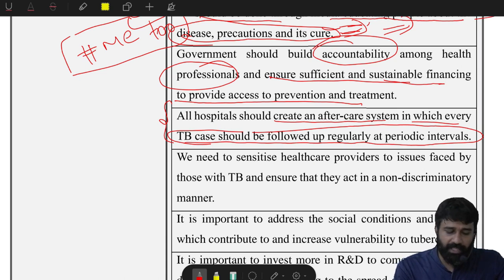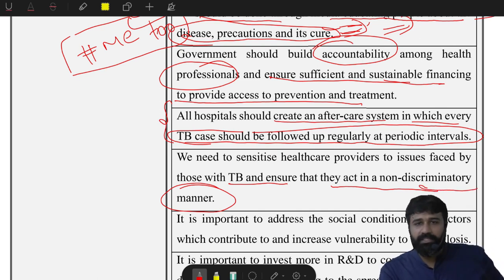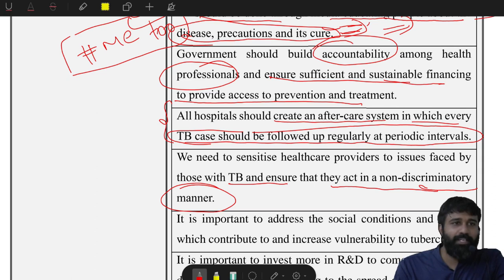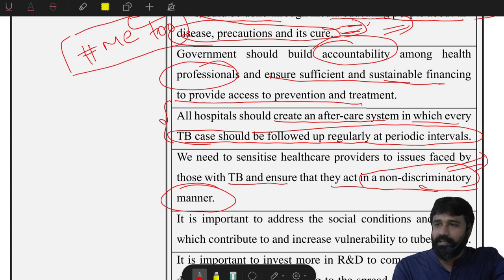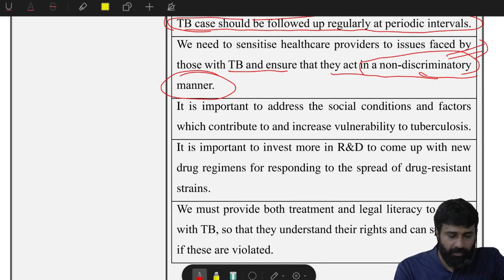Next, we need to sensitize healthcare providers to the issues faced by those with TB and ensure that they act in a non-discriminatory manner. What does non-discriminatory manner mean? Suppose it is the house of Reddy, Patel or Patwari in the village. Reddy sir has got TB, therefore they give whole priority for the entire month at the first line only. The entire time will be dedicated to that household, and the remaining people will not get addressed. So in a non-discriminatory manner, everybody should be treated equally, and there should not be any social stereotyping associated with TB treatment, and not only TB but various other things, right?